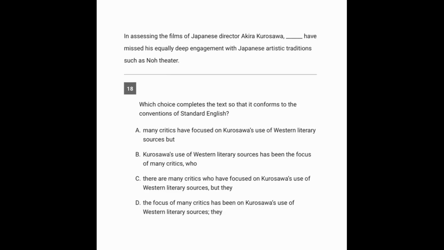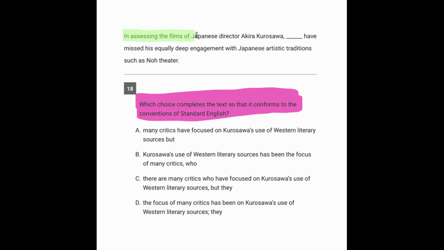Now, going to question 18, we always start with the prompt. And here the prompt is telling us that this is a grammar question. So we're reading with an eye toward grammar. And let's start reading. In assessing the films of this Japanese director, many critics have focused on his use of Western literary sources, but have missed his equally deep engagement with certain Japanese artistic traditions.